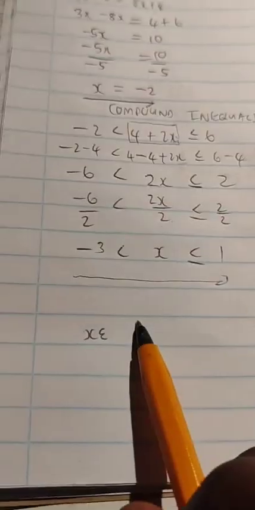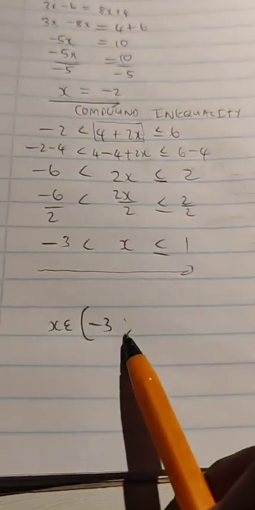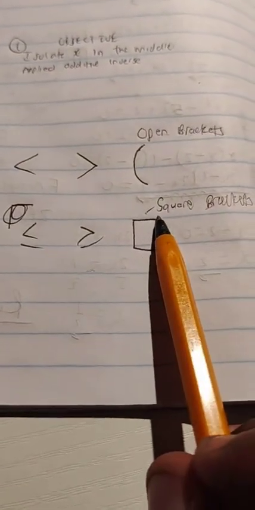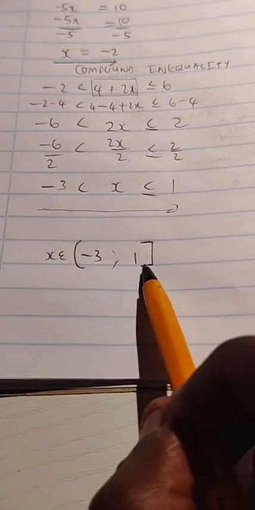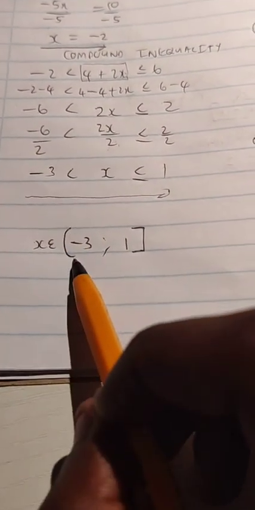So if we were to write this in interval notation, we would say X is an element, then for this less than, we use an open bracket, we write -3 to 1. And since there's this less than and equal to sign, remember what did I say, the less than equal to or the greater than equal to sign, it means square bracket. So I'm going to use a square bracket at the end. So the answer is from -3 to 1. From -3 that's not included to 1 that is actually included. That would be what I call interval notation.